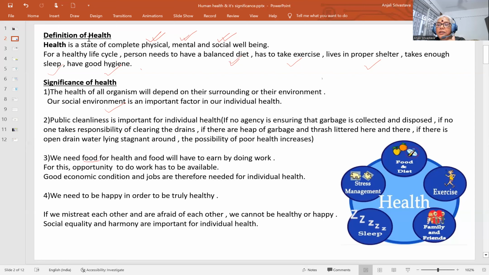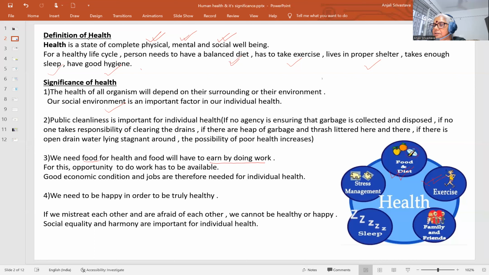As we have already seen, good food is very much required for good health. And for having good food, we have to work, we have to earn. That is the earning capacity. You should do certain earning actions for your bread and butter. So that is the food.